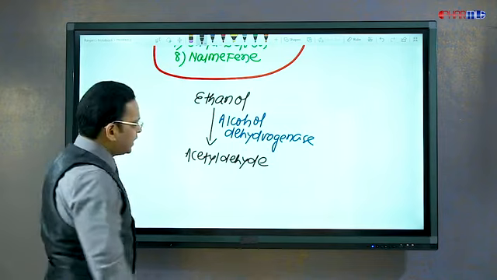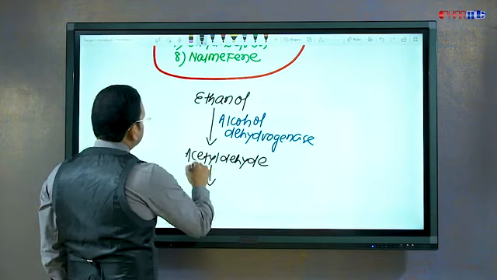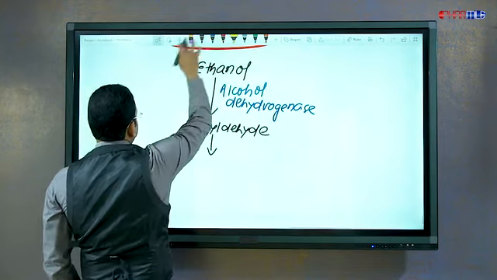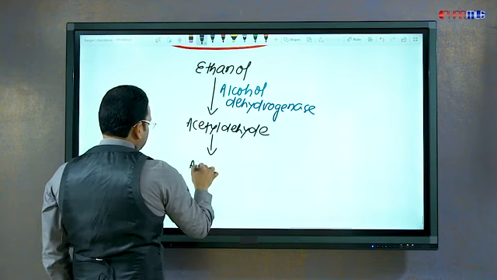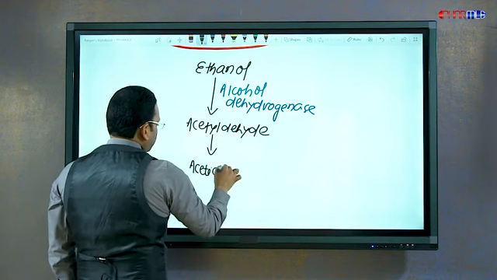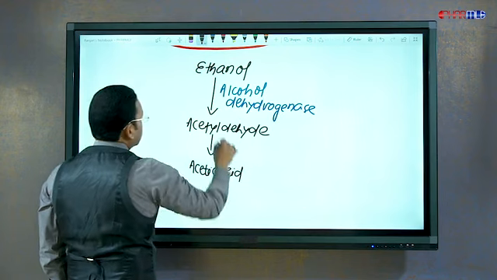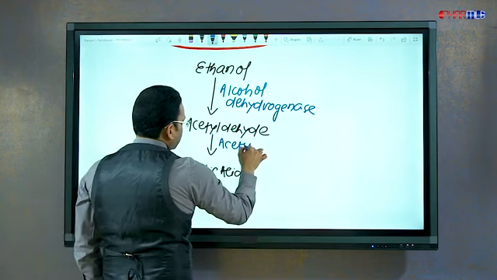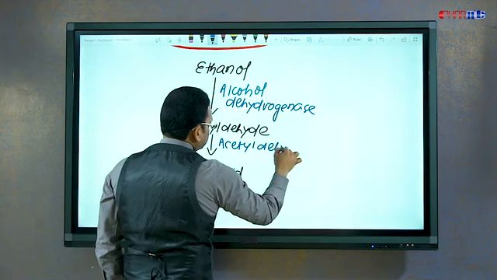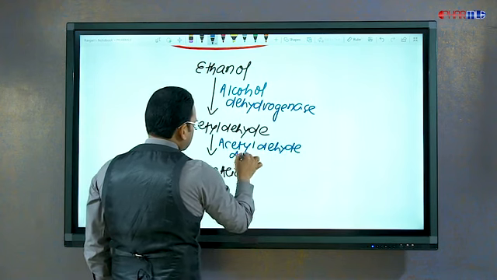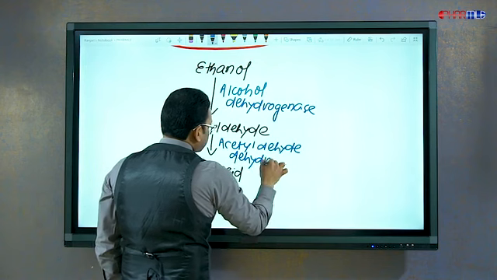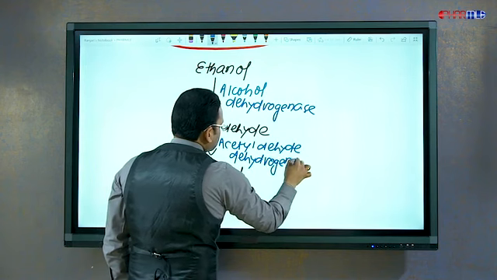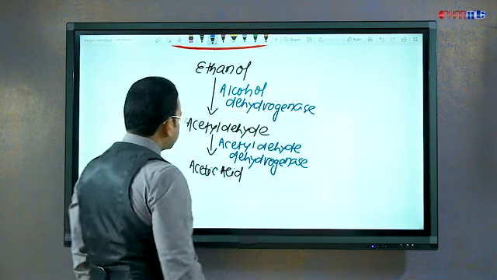And this acetaldehyde is further metabolized into acetic acid by an enzyme called acetaldehyde dehydrogenase.